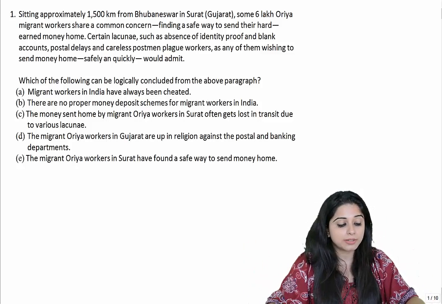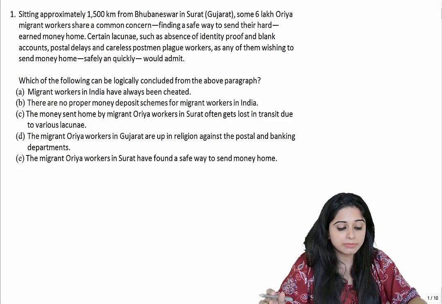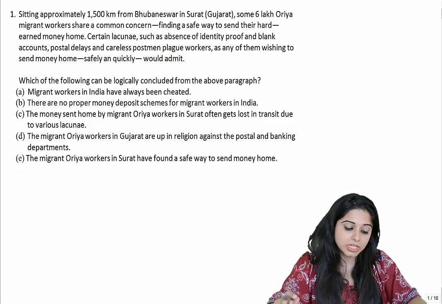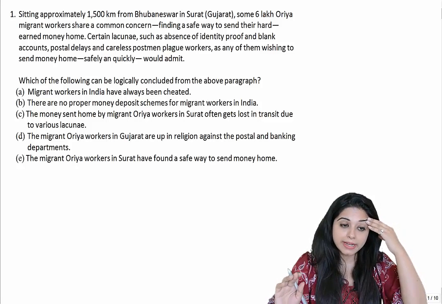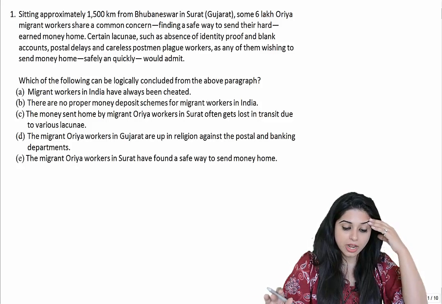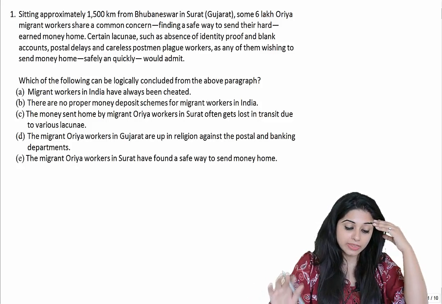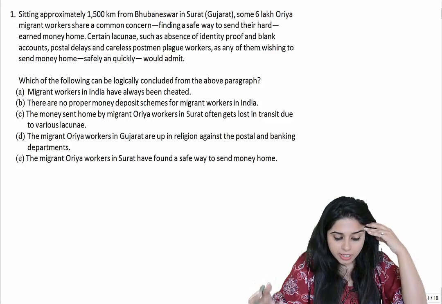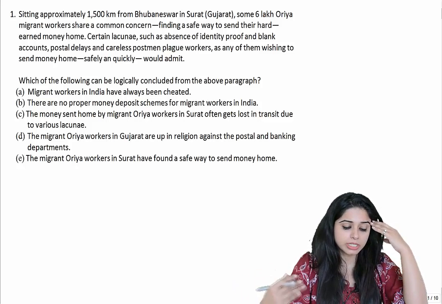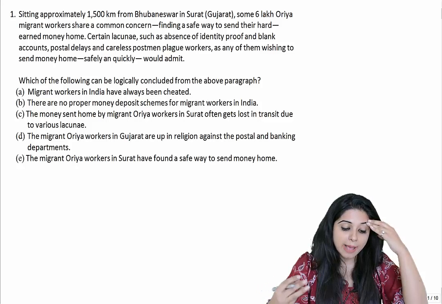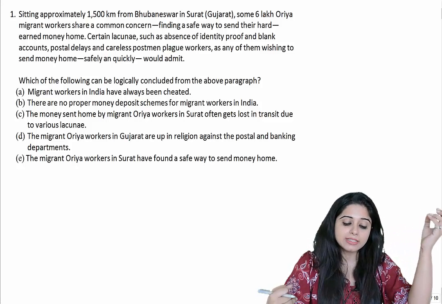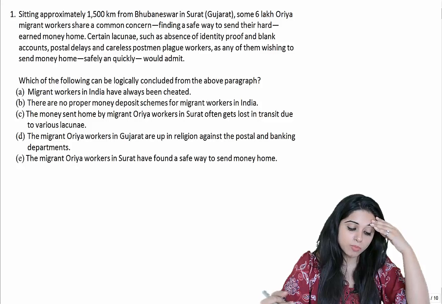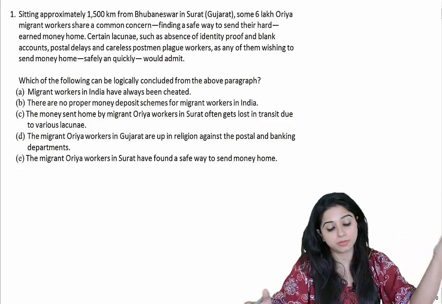Let's look at question number 1. It says, sitting approximately 1,500 kilometers from Bhubaneswar in Surat, Gujarat, some 6 lakh Odia migrant workers share a common concern: finding a safe way to send their hard-earned money home. Certain lacunae, what are lacunae? Problems, obstacles. Certain lacunae such as absence of identity proof and blank accounts, postal delays and careless postmen plague workers, as any of them wishing to send money home safely and quickly would admit, right?